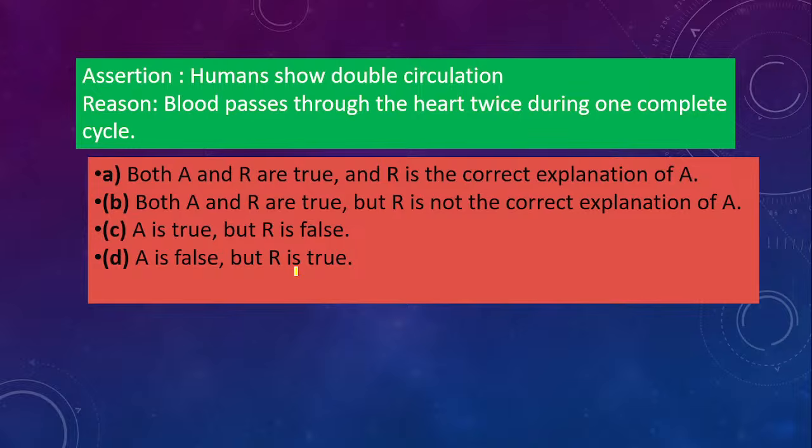Okay, next one. Assertion: Humans show double circulation. Reason: Blood passes through the heart twice during one complete cycle. So this one is an easy one. So tell me whether both are correct and whether it is the correct explanation, or if one is true and one is false.